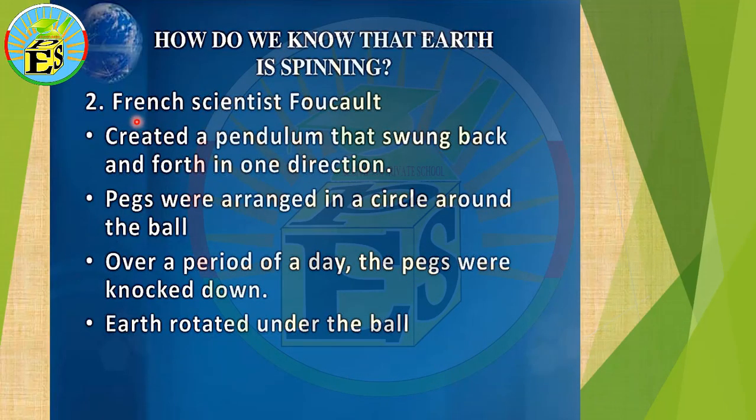Another reason: French scientists created a pendulum that swings back and forth in one direction. Pegs were arranged in a circle around the pole. Over a period of a day, the pegs were knocked down. Earth rotates under the pole.